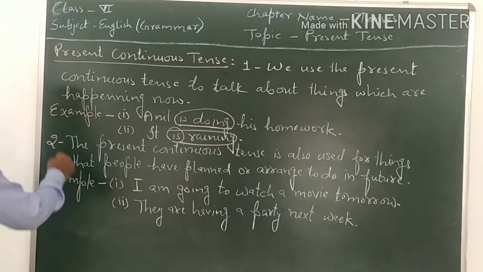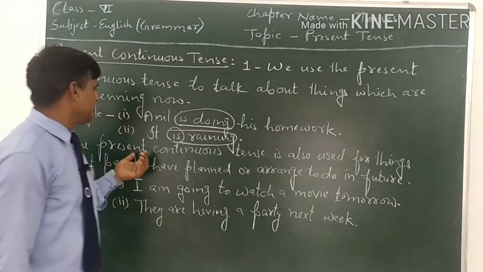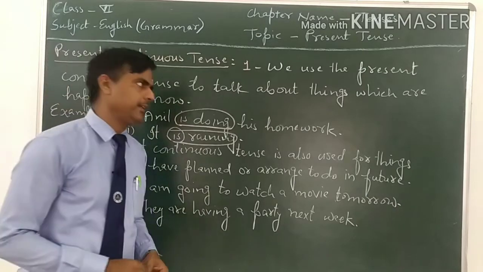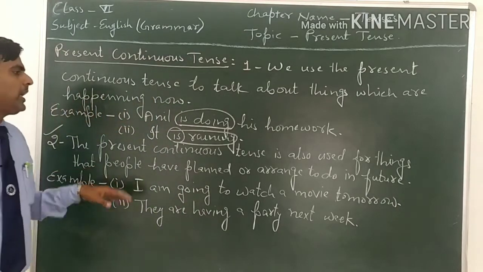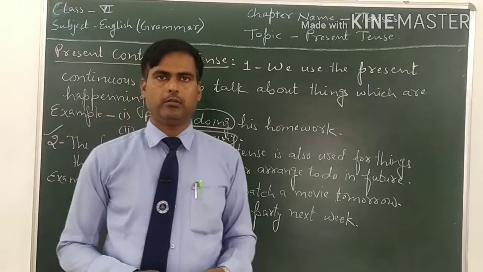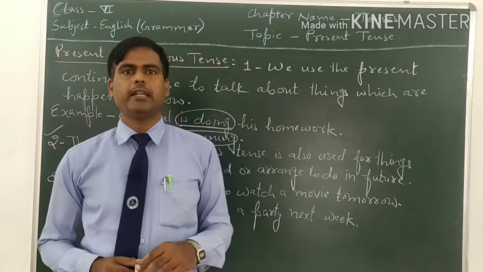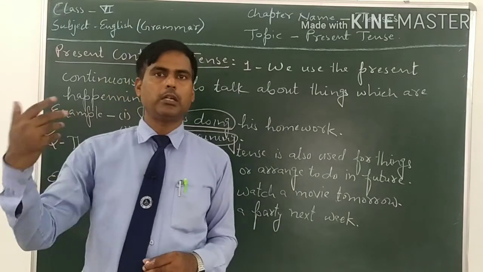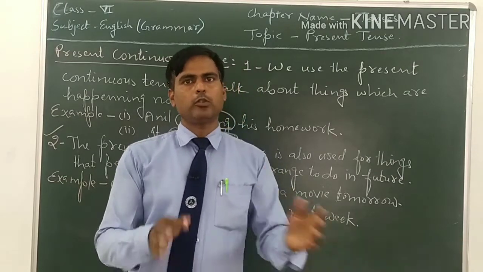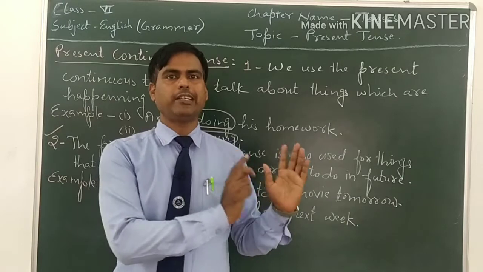Now come to the second point. The second point is that the present continuous tense is also used for things that people have planned or arranged to do in the future. Although the work will take place in the future, we will not use future tense.